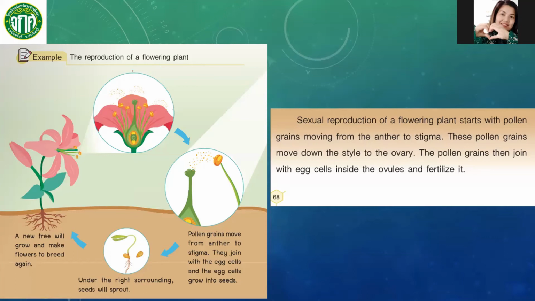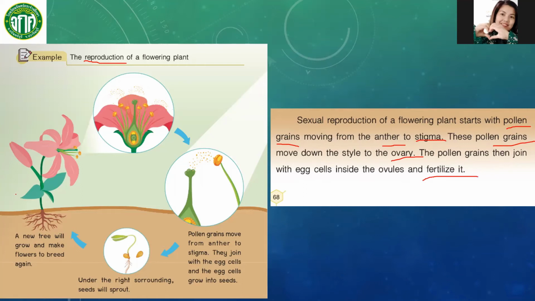So how are they going to reproduce? Okay, so let's learn the reproduction of a flowering plant. Sexual reproduction of a flowering plant starts with pollen grains moving from anther to stigma. These pollen grains move down the style to the ovary. The pollen grains then join with egg cells inside the ovules and fertilize it.